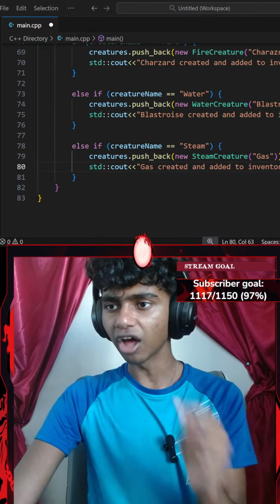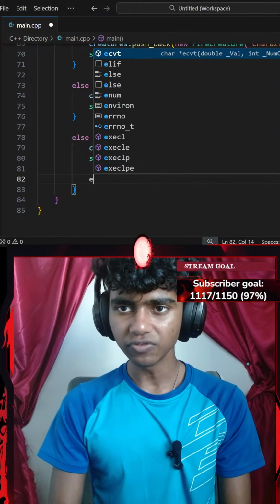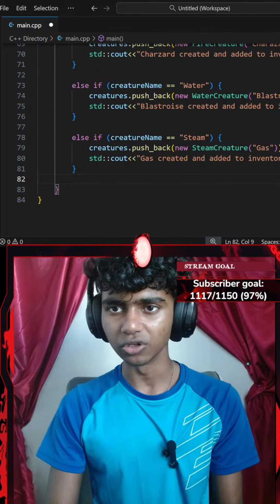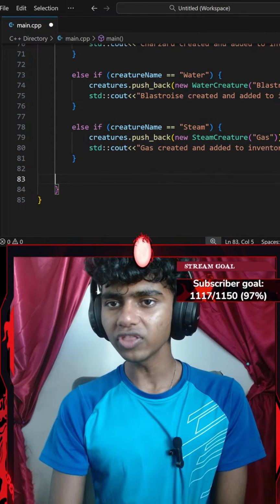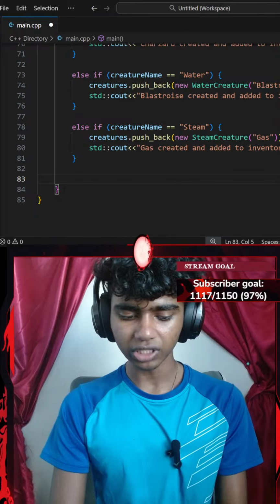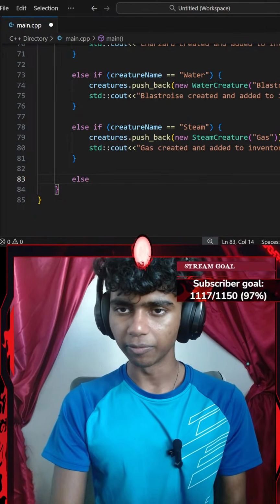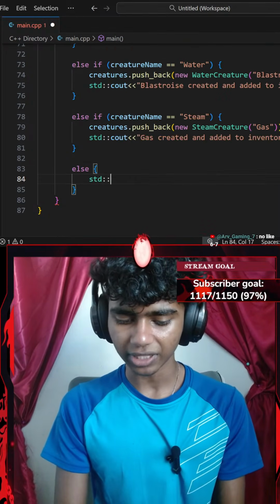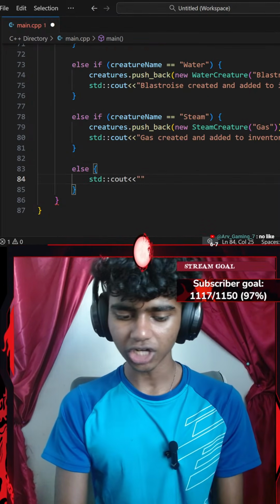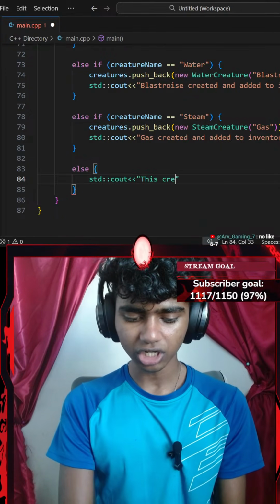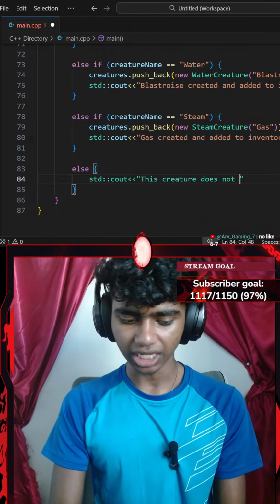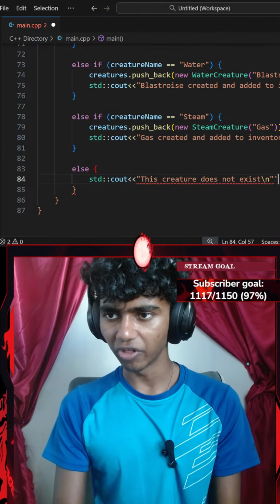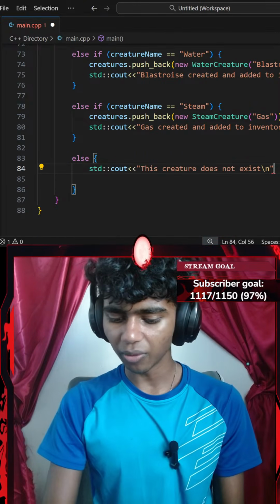Honestly, I might have another else if to check if my user types something like exit to end the loop. Honestly, I don't think I need an exit. I might just go with something like else, a pair of parentheses. Okay, else, a pair of curly braces. I'm going to say standard console output with an insertion operator, this creature does not exist, then a slash n new line ending with a semicolon. Let's go ahead and end that with a semicolon.